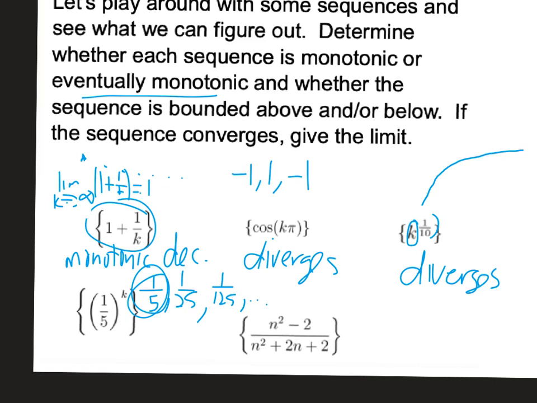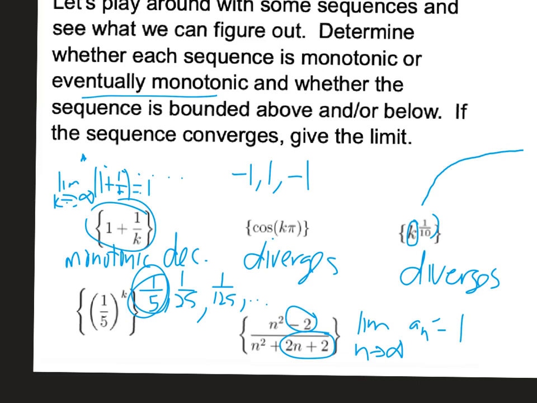All right, now let's see. n squared minus 2 over n squared plus 2n plus 2. The first thing I'm going to look at is the limit, because that's what this is begging me to do. As n goes to infinity, the limit of a_n: the 2 on the top and the 2n plus 2 on the bottom don't matter that much. So essentially we have n squared over n squared, and as n goes to infinity, that's going to be 1.